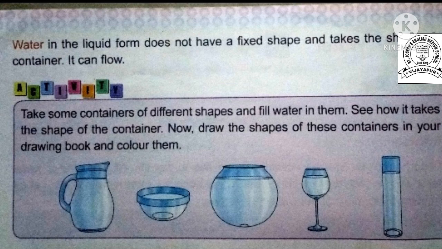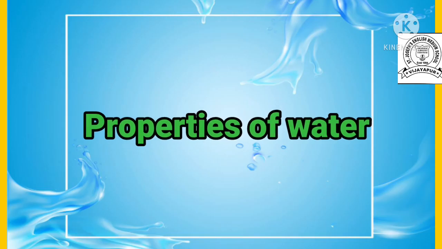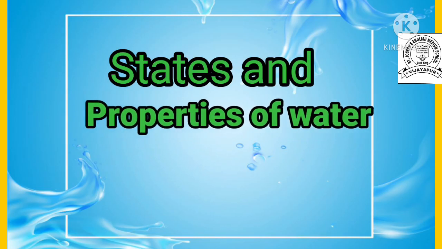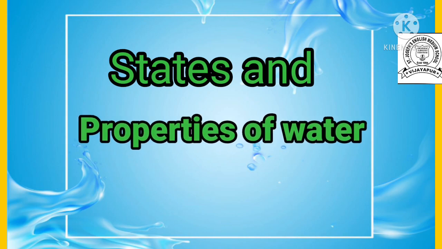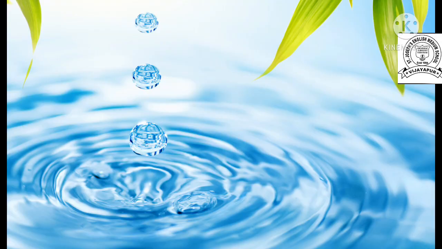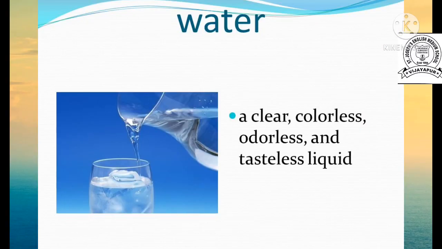Now children, I will explain the next part of this lesson. So what is that? Properties of water. So listen. Children, is water sweet in taste, or bitter, or another taste? And does water have a color, red or yellow or white? No. Children, pure water is tasteless, odorless and colorless. So what is the property of water? Pure water is tasteless, colorless and odorless.